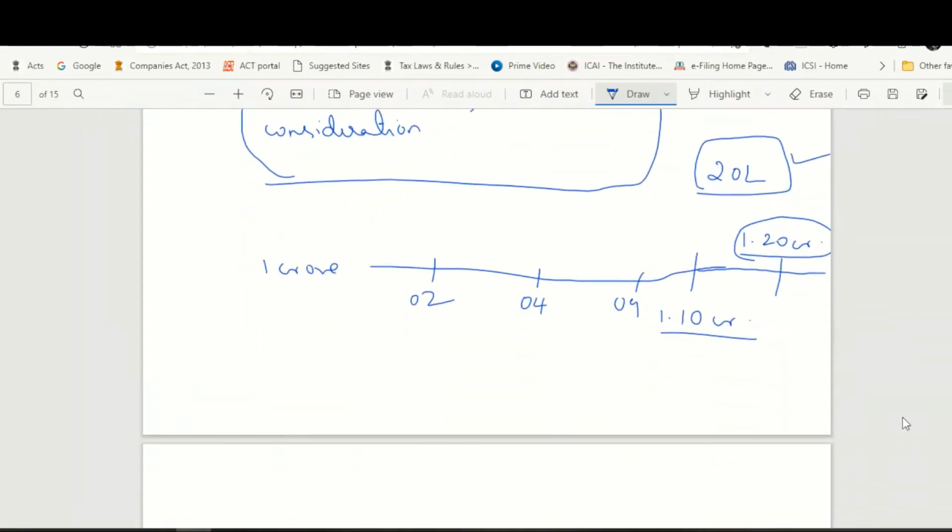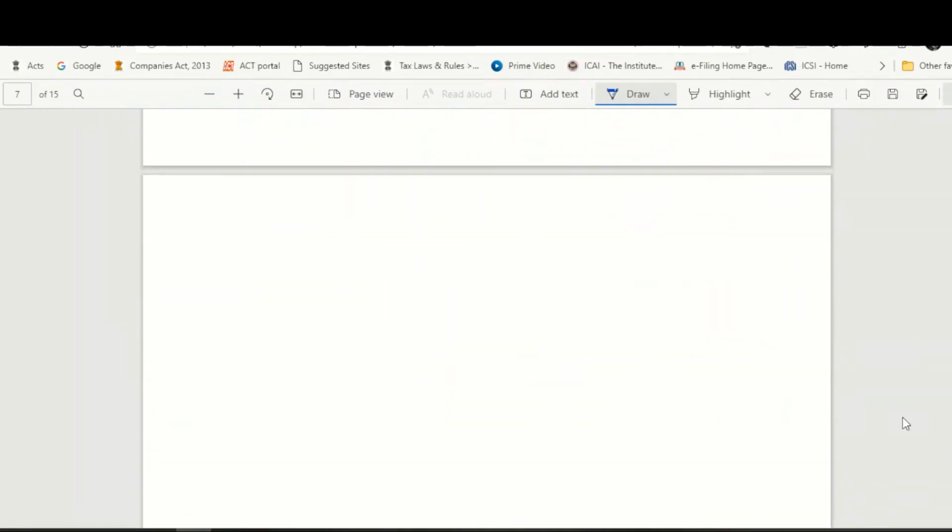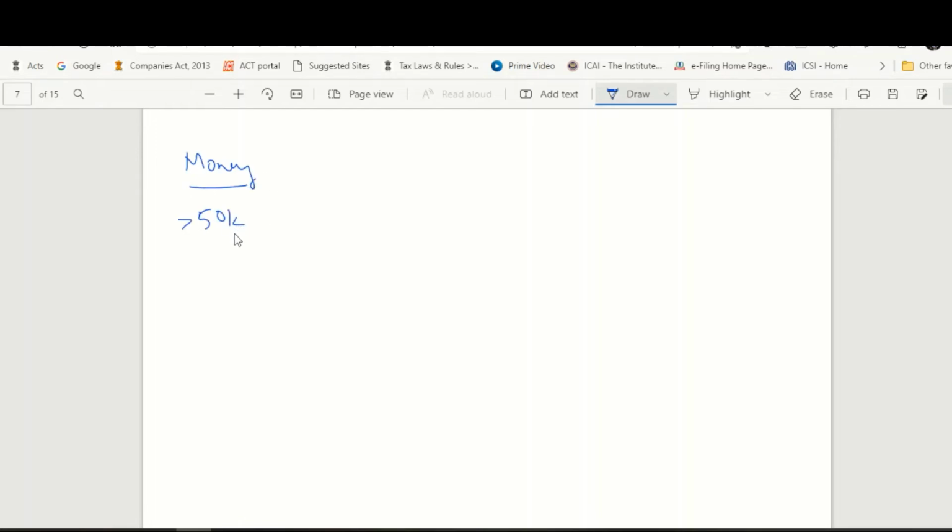Now let us come to certain interesting examples. Before that, I'll just write down the chart once again. If you receive anything in monetary terms exceeding 50,000 rupees, it is taxed as income from other sources. If you receive any immovable property free of cost or for inadequate consideration where the value of benefit exceeds 50,000 rupees, then the entire value of benefit will be taxed as income from other sources.